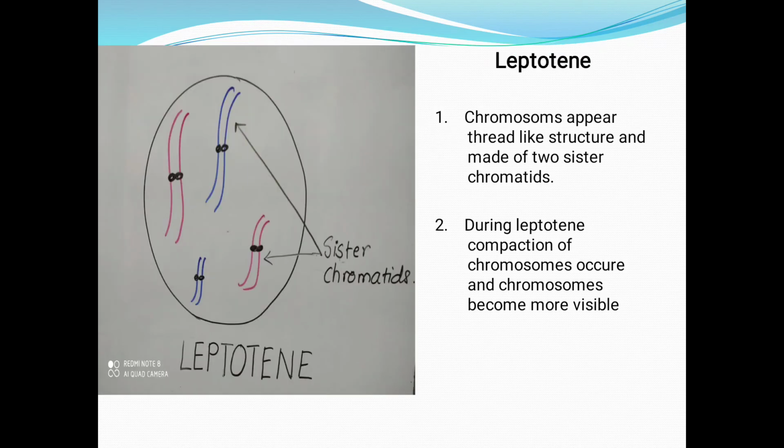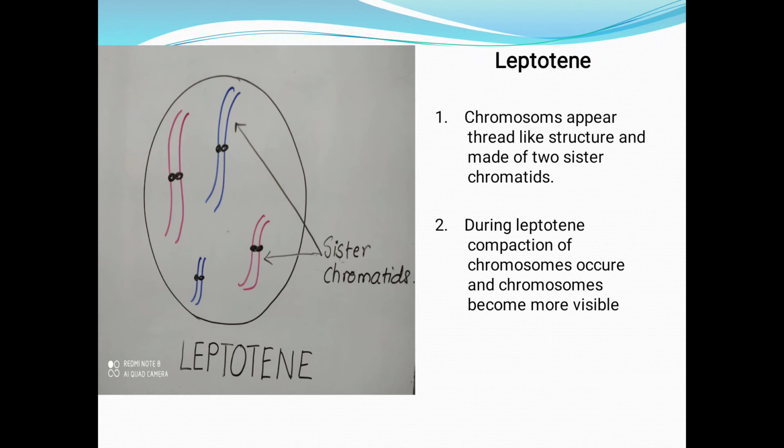First is leptotene. If you see the diagram properly, here again the sister chromatids are present in pair form. The homologous chromosomes are not in paired form, so they are separated from each other, but sister chromatids remain in contact with each other. So let's see the first point. Chromosomes appear as thread-like structures made of 2 sister chromatids. During leptotene, compaction of chromosomes occurs and chromosomes become more visible. Just like in the prophase of mitosis, here also the chromosomes start to condense and become more and more visible.